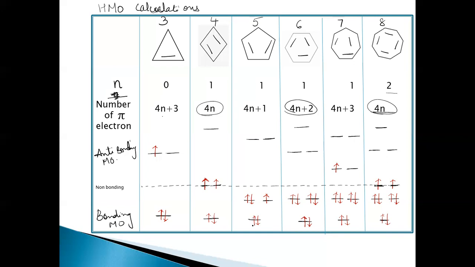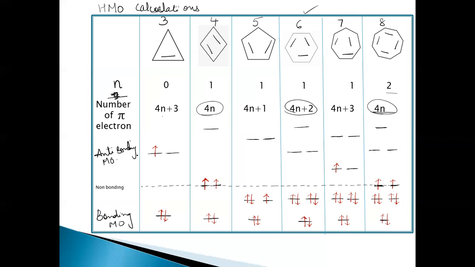So where do we find this completely filled? In benzene. Benzene follows Huckel's 4n plus 2 rule, where n is equal to 1, so we have 6 pi electrons, and these 6 electrons go into the bonding molecular orbitals. All the bonding molecular orbitals are completely filled here. So we get a closed shell of 6 pi electrons. This is what is called an aromatic compound.